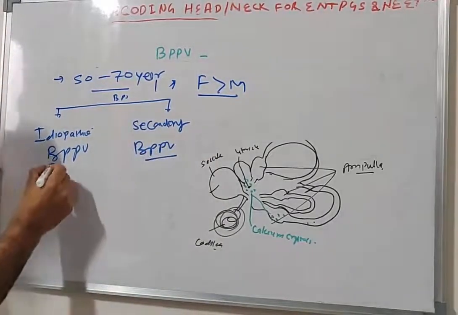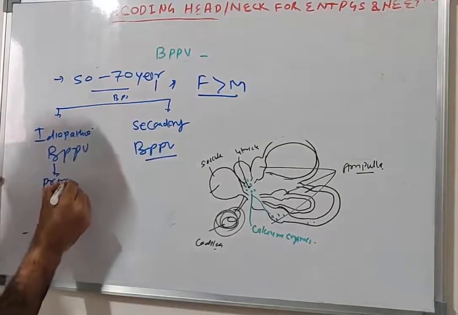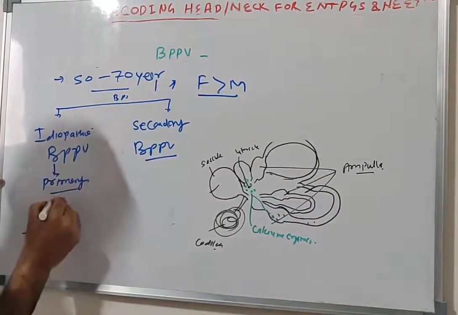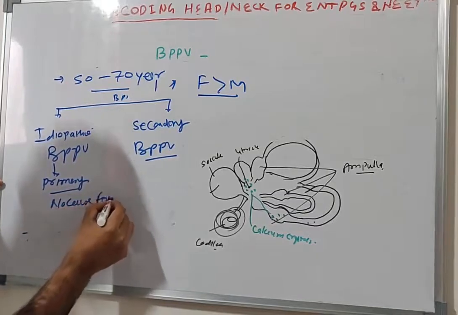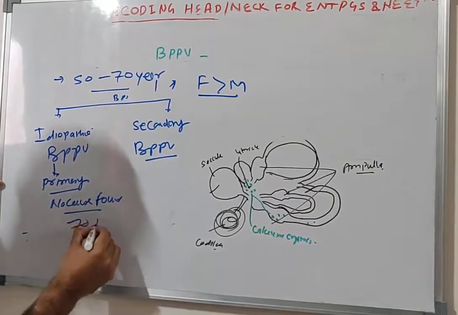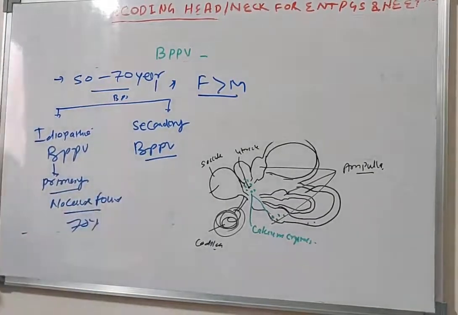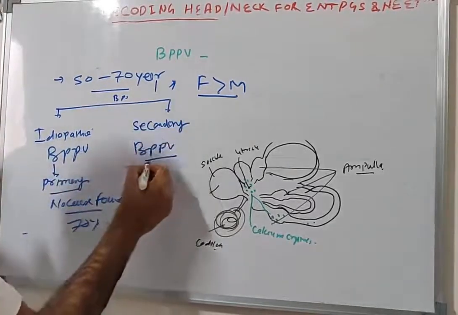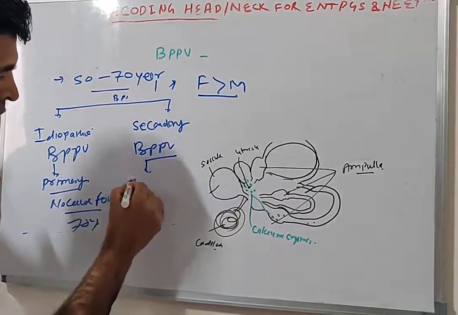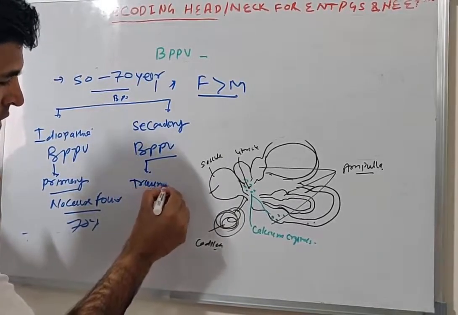Idiopathic means there is no cause found, also called primary BPPV. In about 70% of cases, there is no cause. And in secondary BPPV, it may be due to trauma, like head injury.